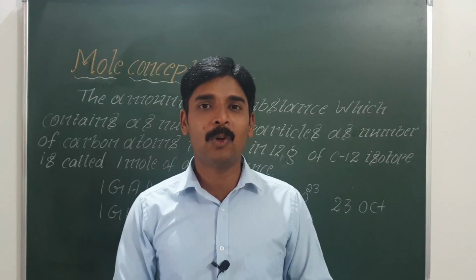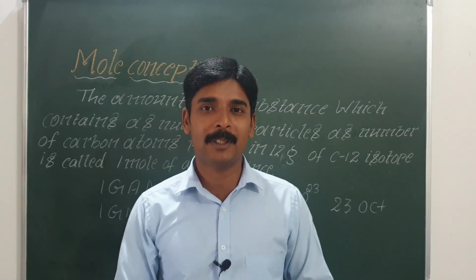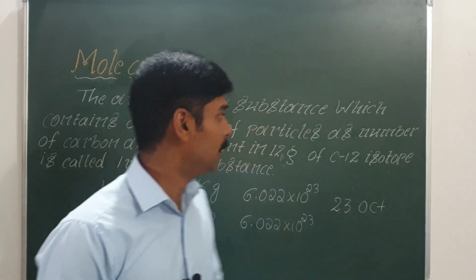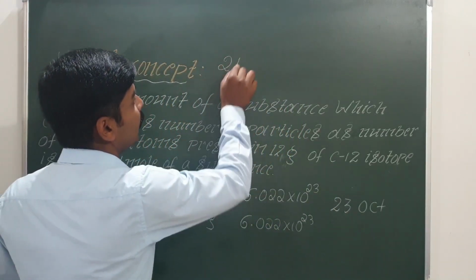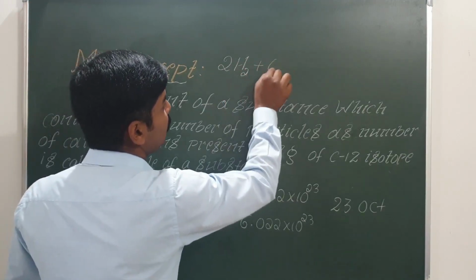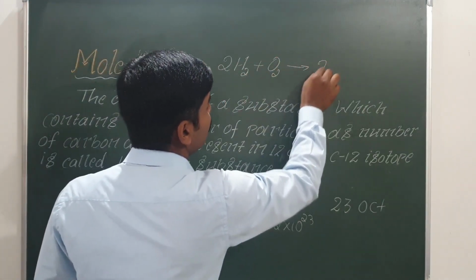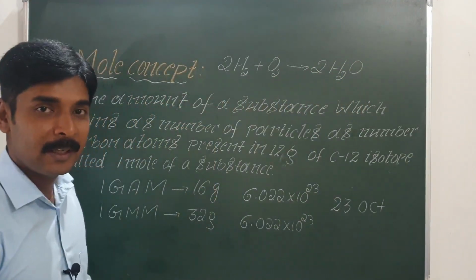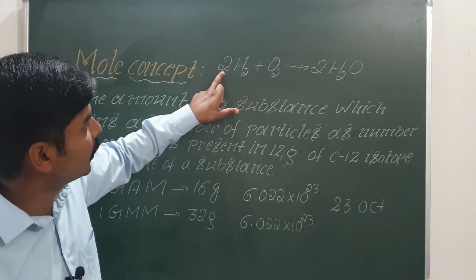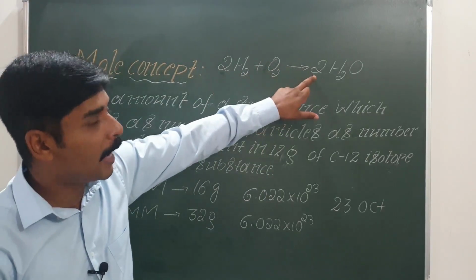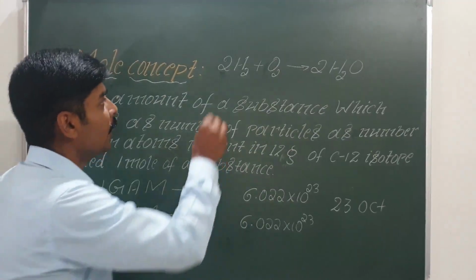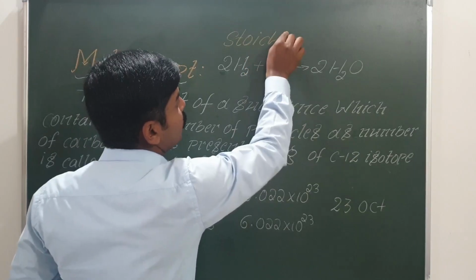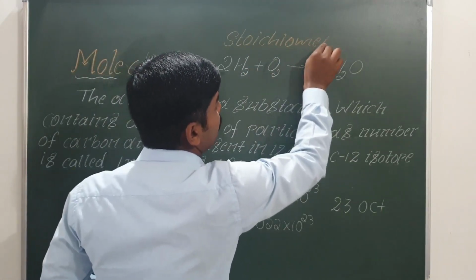Next, why is this mole concept so important in chemistry? Let us try to understand this by taking a balanced chemical equation. For example, you are familiar with this reaction: 2H2 plus O2 gives 2H2O. This is a balanced chemical equation. In this equation, the numbers which are used to balance the reaction are called stoichiometric coefficients.